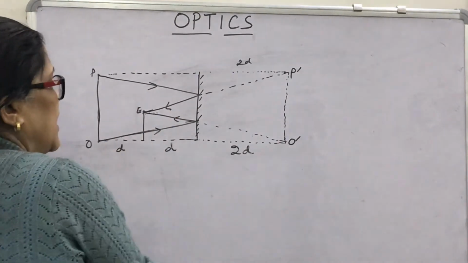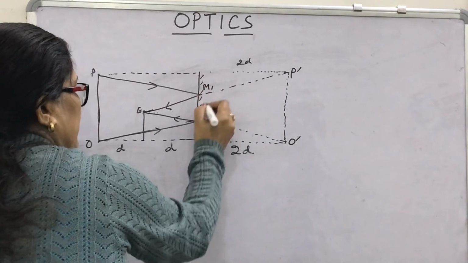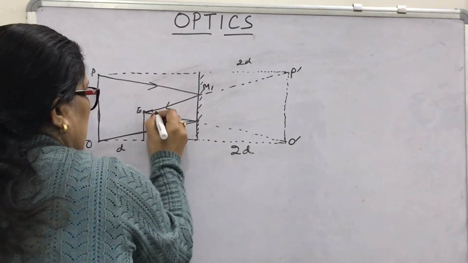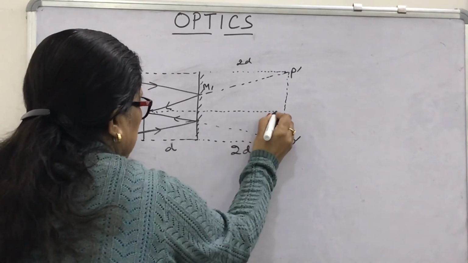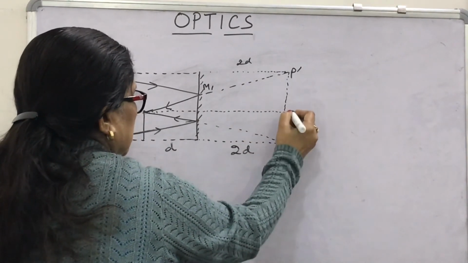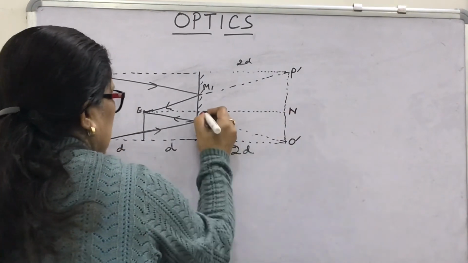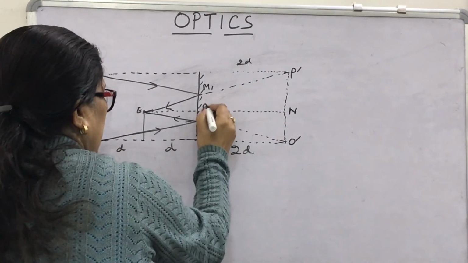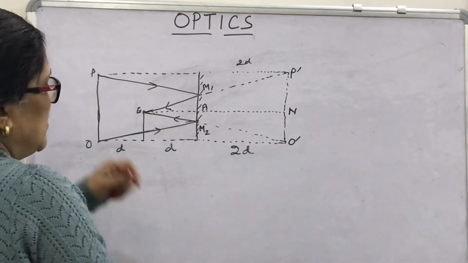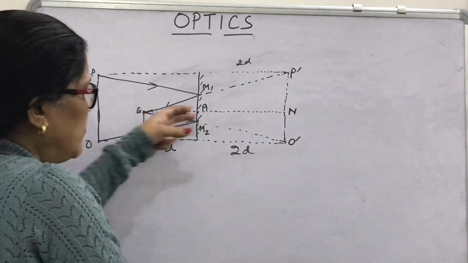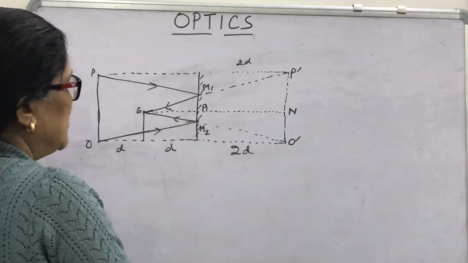What will be the height of mirror? Suppose this is the point M1, and suppose this is the point N, this is the point A, this is the point M2. Look again, how will you find the height of mirror?